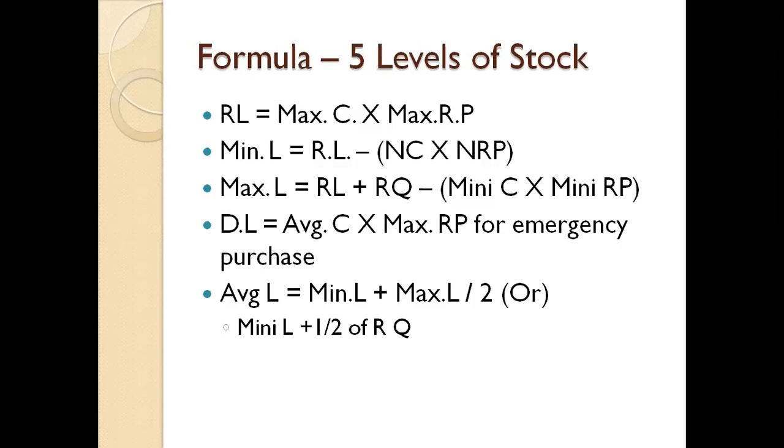And the next one is average level. Average level is very simple. If you have calculated the minimum level and the maximum level, put the two answers together, total divided by 2, and we get the average level, right? One more formula is there: minimum level plus 1 by 2 of reorder quantity. So this reorder quantity multiplied by 1 by 2, plus the minimum level. So this is the formula for levels of stock.